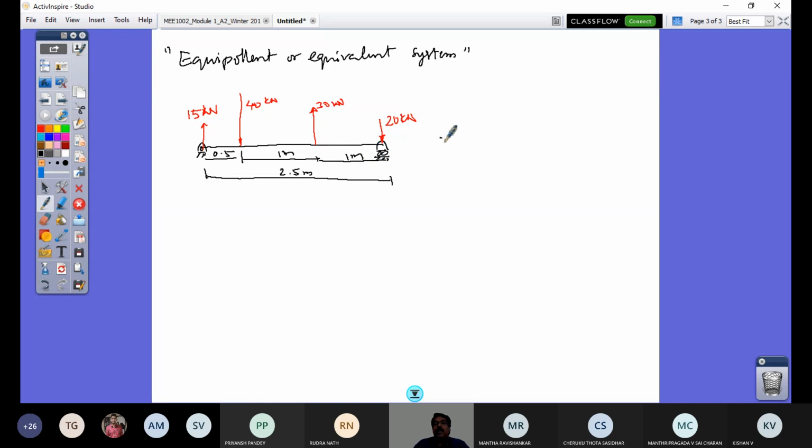Now I need to find the same system acted upon by only 2 loads. I have to replace these 4 loads by 2 forces on the same beam.